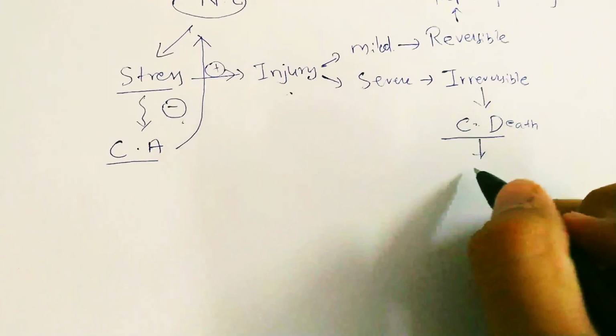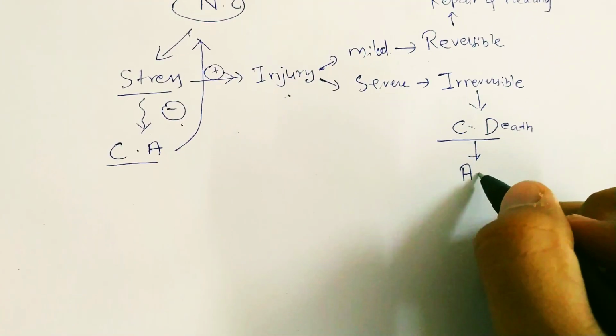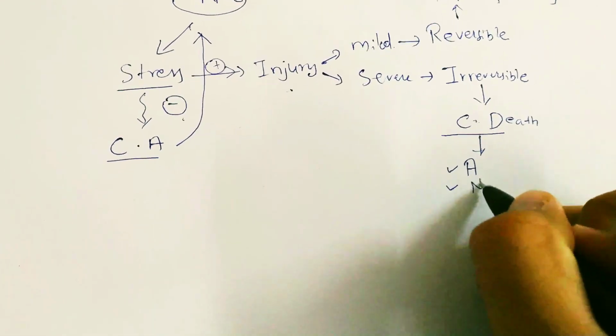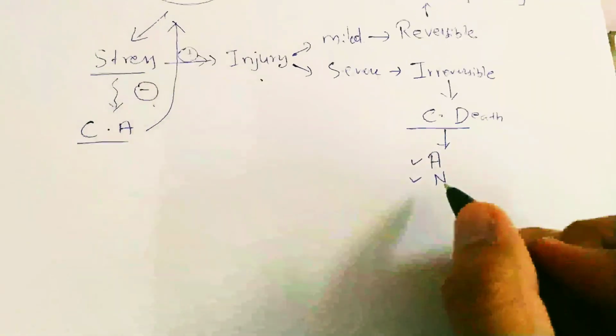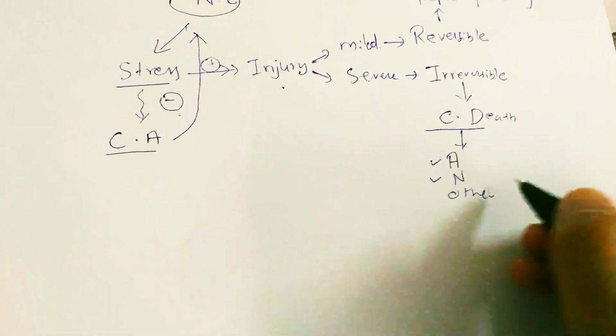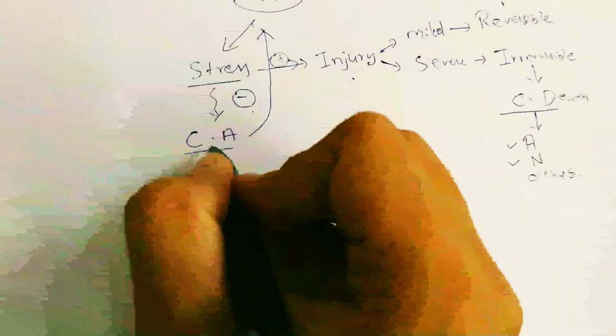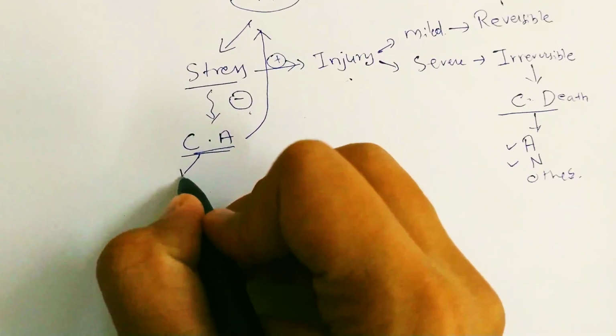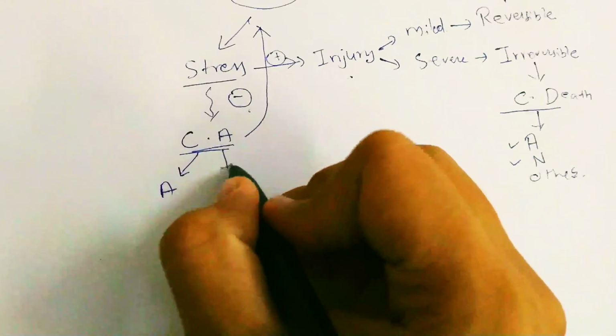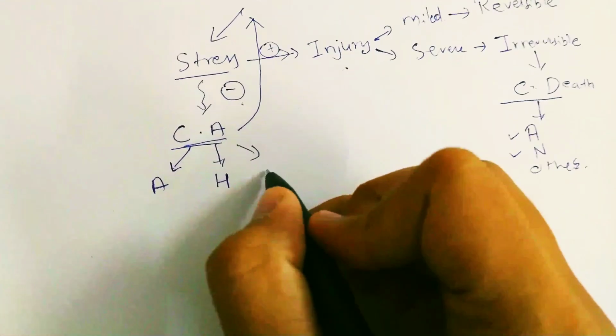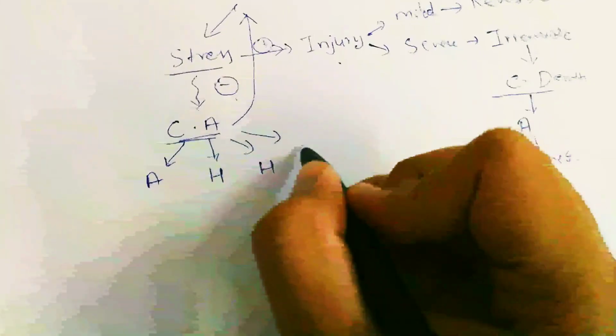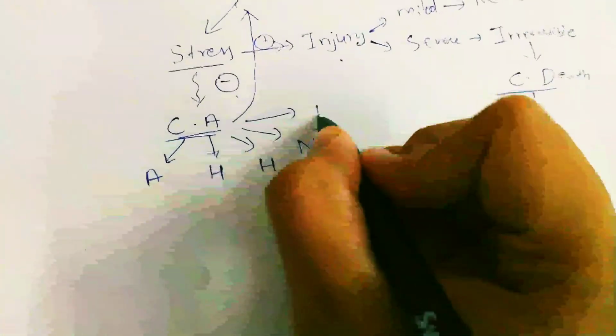It may be through apoptosis or through necrosis or any other way. Cell adaptations may be atrophy, hypertrophy, hyperplasia, metaplasia and dysplasia.